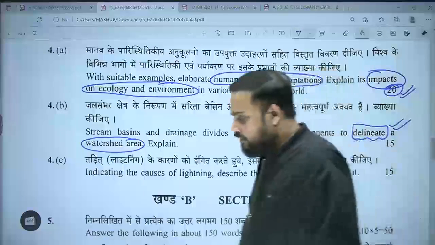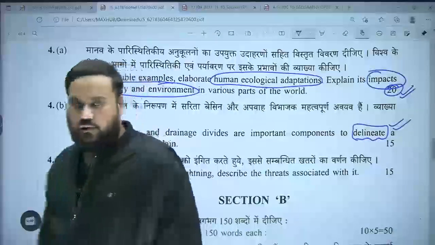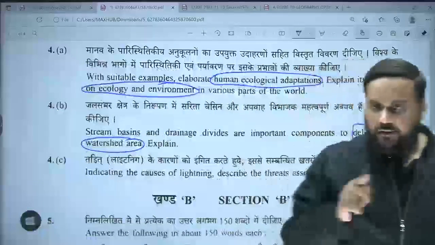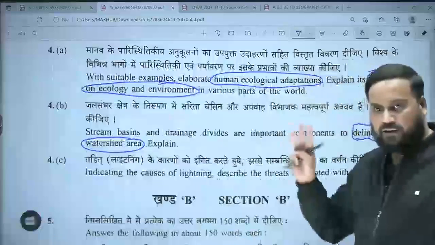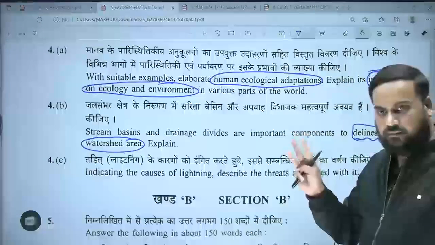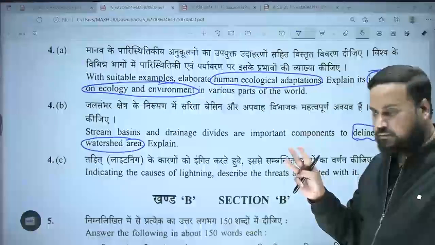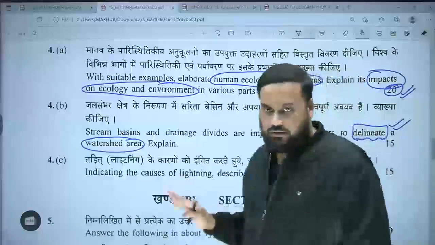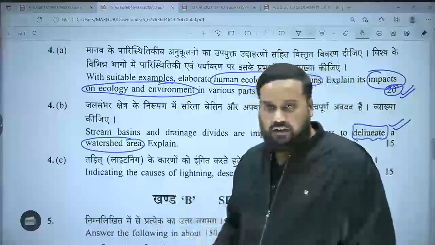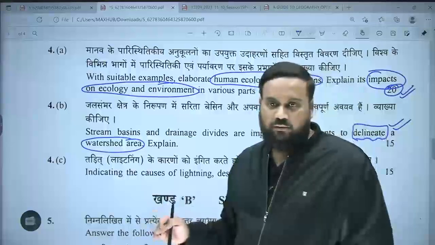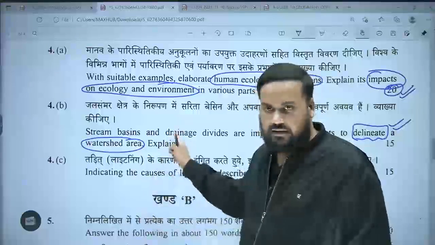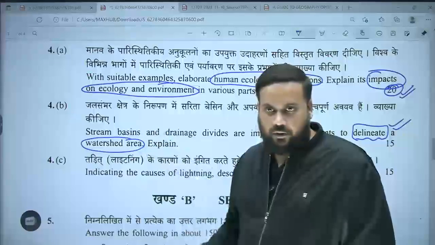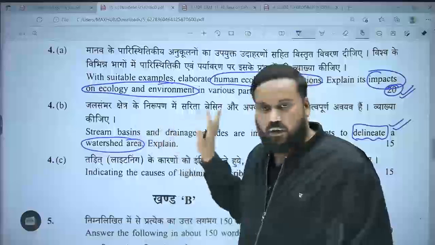Remember, I told you about regions when we were talking about sphere of influence, because we haven't reached the regional planning topic till now. But in sphere of influence, I explained three types of regions. Do you remember that? So again, using that regional concept, you could have written this answer. But I truly feel that the majority of students, 99.9% of them in this case, wouldn't have been able to decode it the way I have decoded it just now. Do you get my point? So for them, it is again what? Subjective.